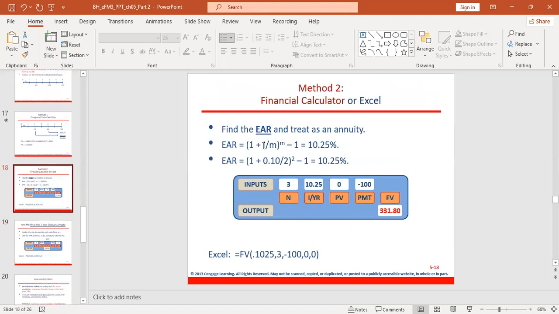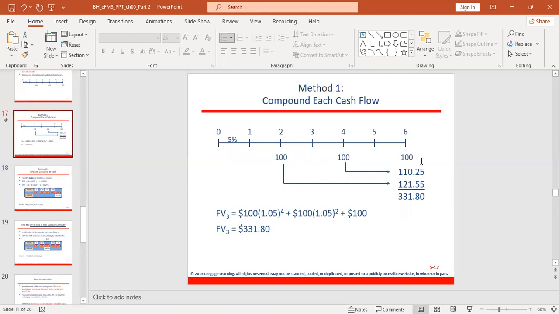So 1 plus the nominal rate divided by m, to the power of m, minus 1. So what is our m? Our I is 10%. Our frequency of compounding is 2, semi-annual. m is also 2. Then you minus 1. So you get your 10.25%. So you have calculated the effective annual rate. The effective annual rate is what you are going to use as your periodic rate. Then you will get the same answer as if you are going through this long process.